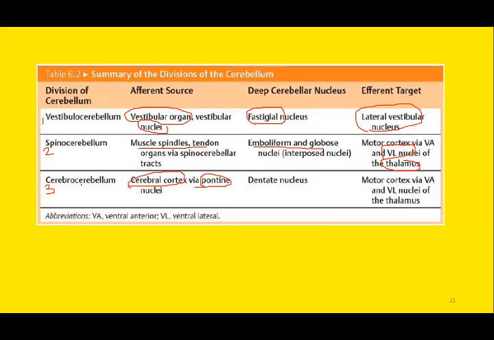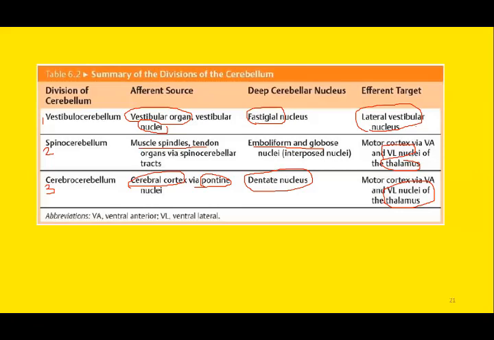If you remember the earlier slide, the other names are cerebrocerebellum and pontocerebellum, because it receives input from the pontine nuclei. The deep cerebellar nucleus involved is the dentate nucleus, which is the lateral-most cerebellar nucleus, and the output is sent to the same ventrolateral nucleus of the thalamus.